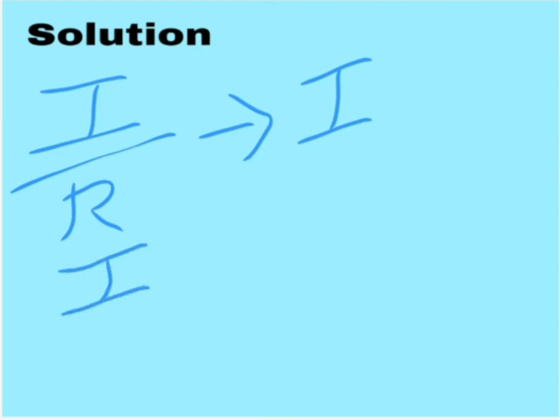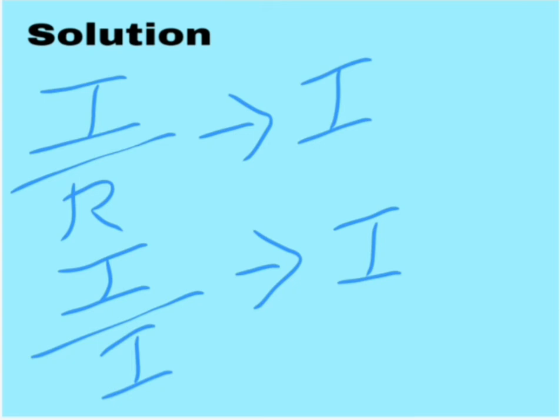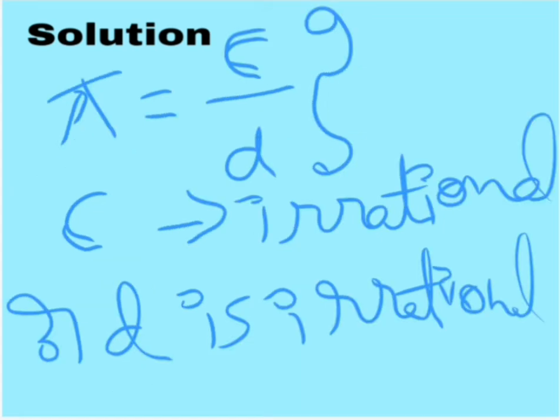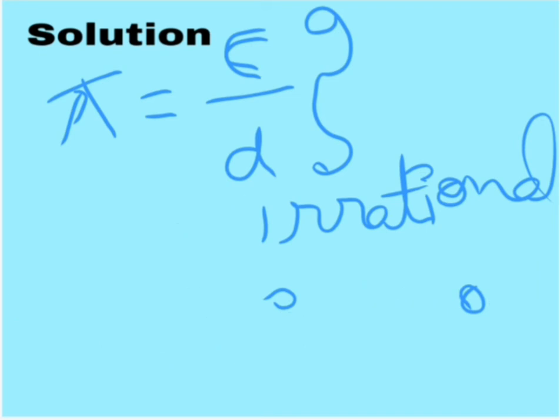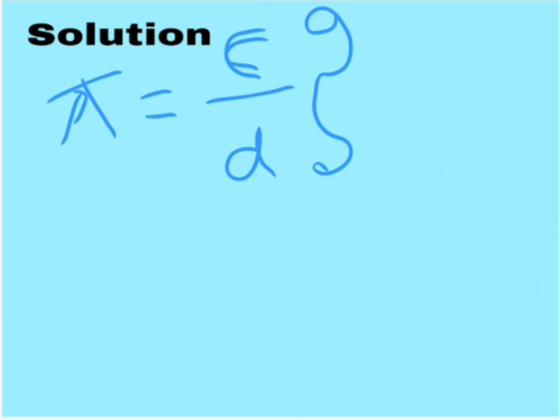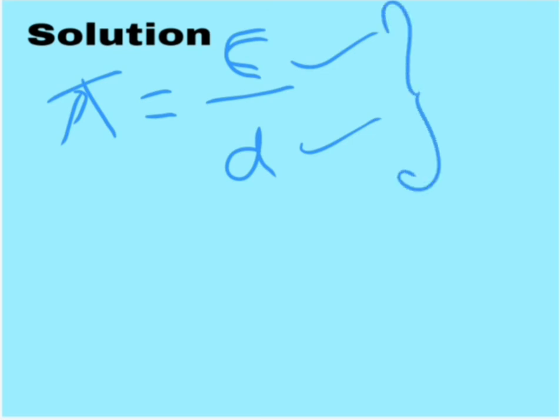Or in the third case, if an irrational number is divided by an irrational number, then also the answer is irrational. In these three cases only, the answer will become an irrational number. So as pi is an irrational number, we can assume that either C is irrational or D is irrational, or both of them are irrational. That is the solution for this question.